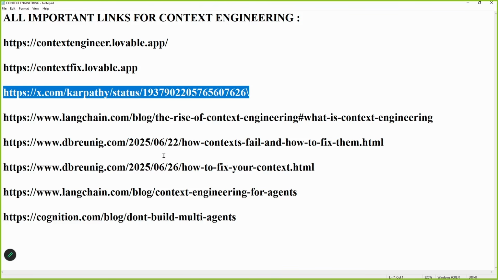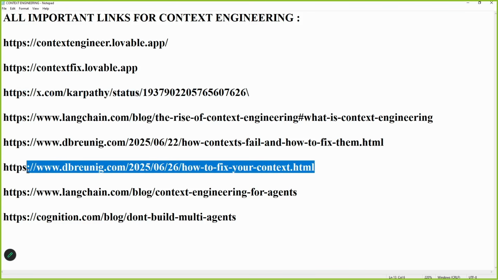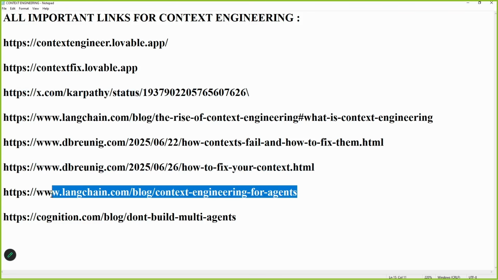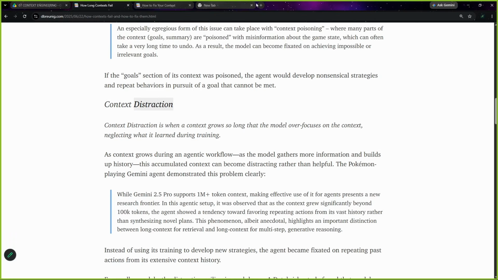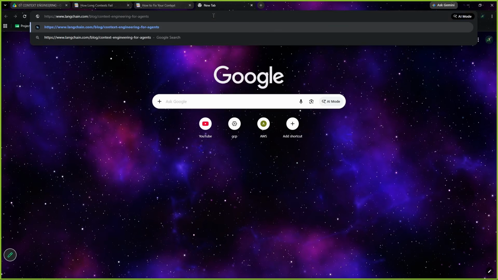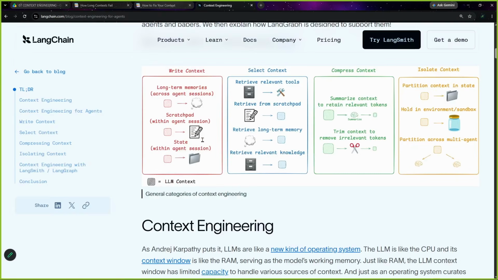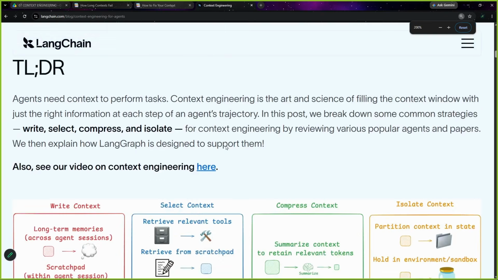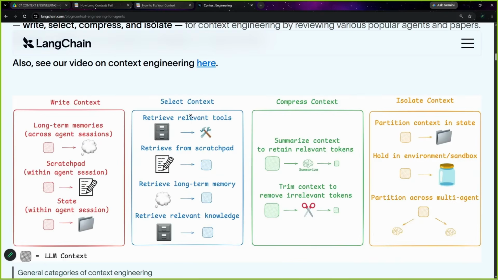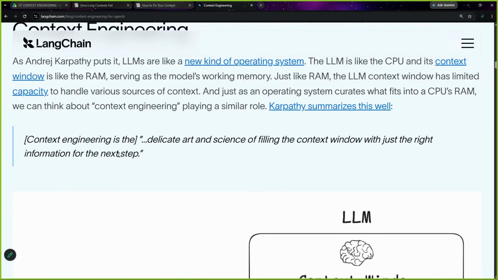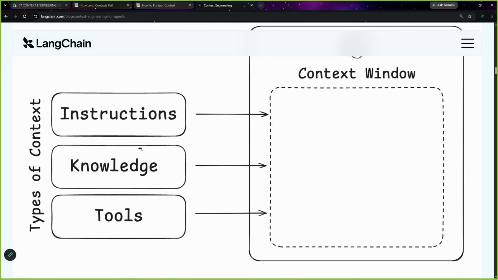Similarly, there are many other blogs as well. For example, context engineering by LangChain. They have also suggested similar solutions, but their definitions are different. See, write context, select context, compress context, isolate context. The solutions are the same; people are using them in different ways. Why does the context get filled again?